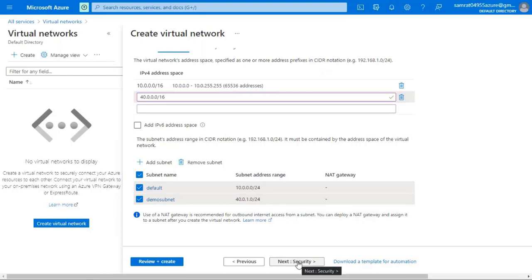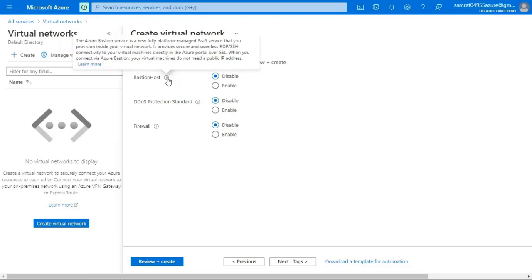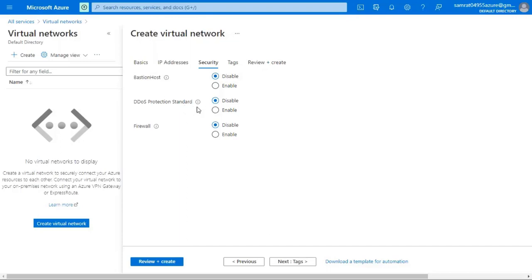So we will be moving towards the security part. When we move toward the subnet security, here's the Bastion host. What is a Bastion host? It is represented here that the Azure Bastion service is a new fully platform-managed PaaS, that is platform as a service, that you provision inside your virtual network. It also provides secure and seamless RDP/SSH connectivity to our virtual machines directly in the Azure portal over SSL. So we'll be using the default settings.